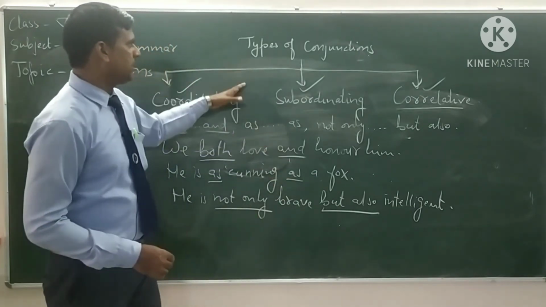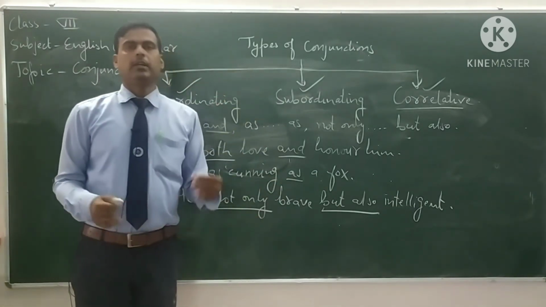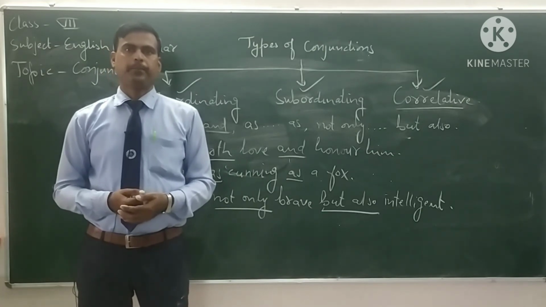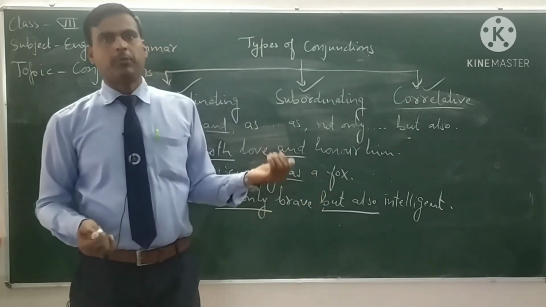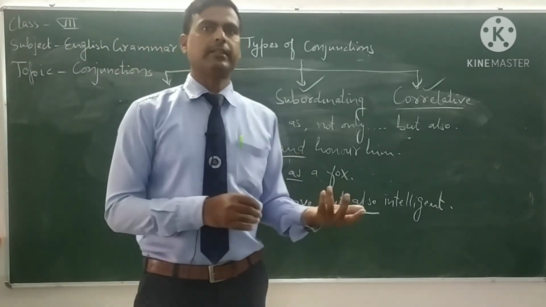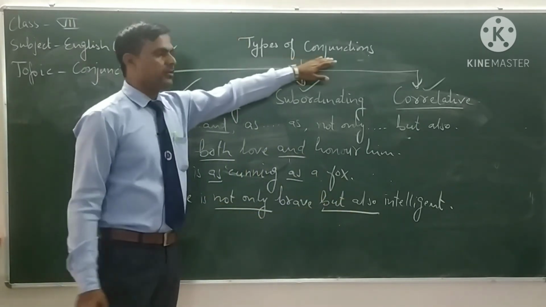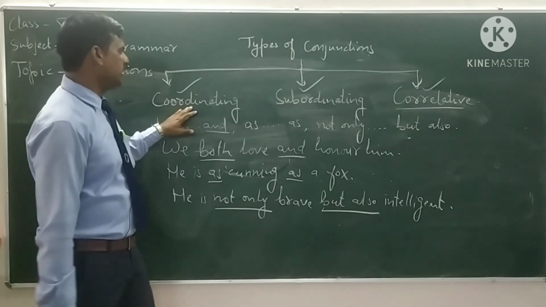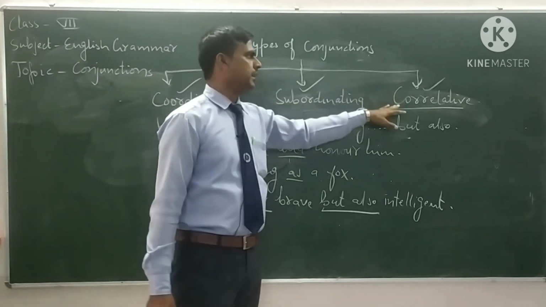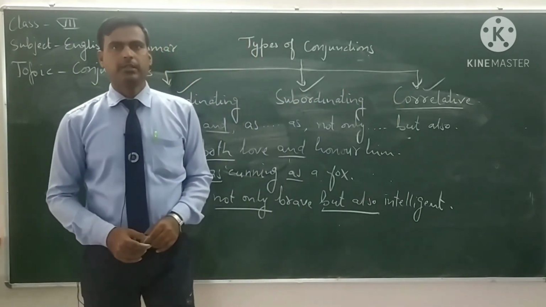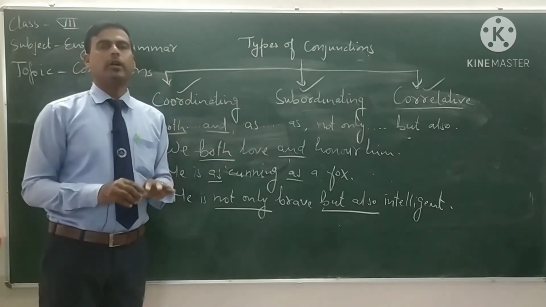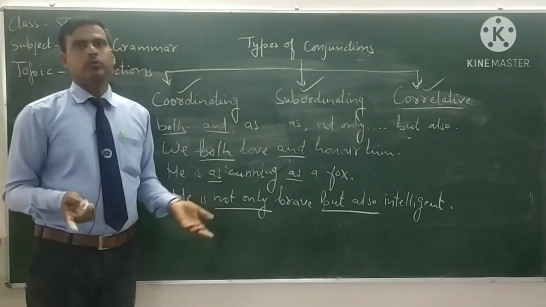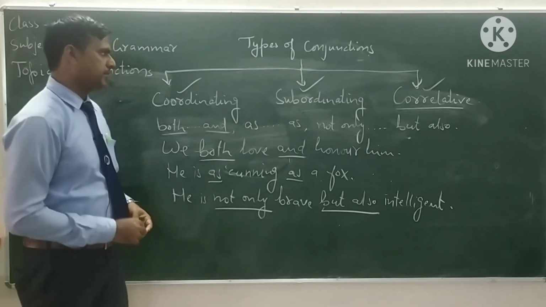So this is the chapter related to conjunctions. Conjunctions are the words that are used to join two or more than two words, clauses or sentences. There are three types of conjunctions: coordinating conjunctions, subordinating conjunctions and correlative conjunctions. Coordinating conjunctions are used to join two coordinating clauses or two words or two sentences.